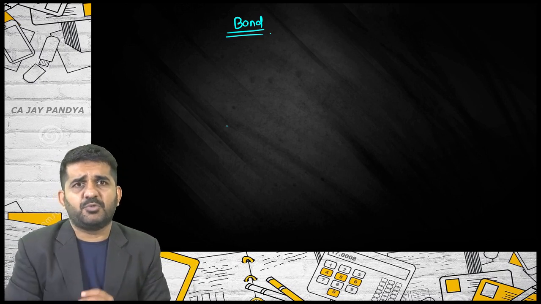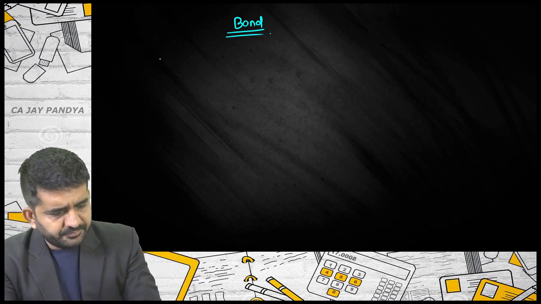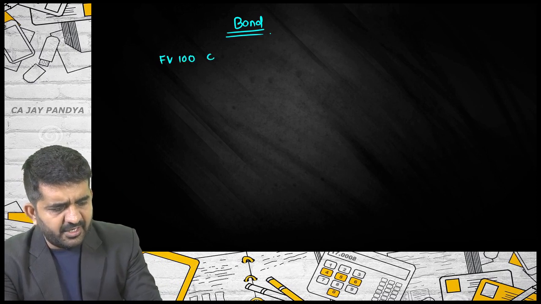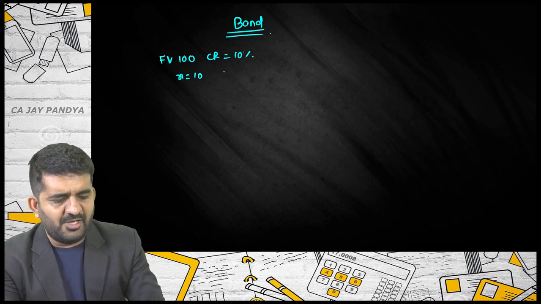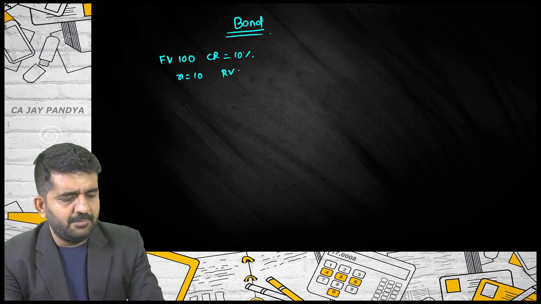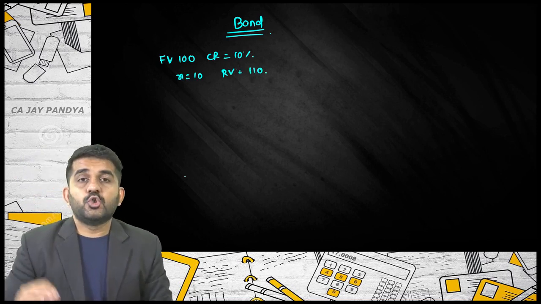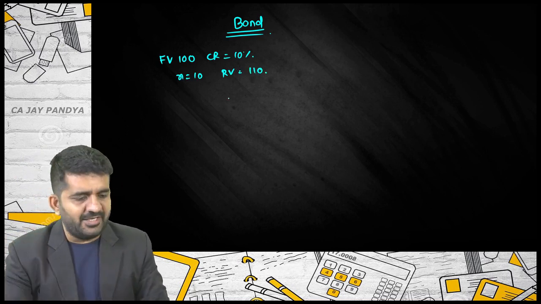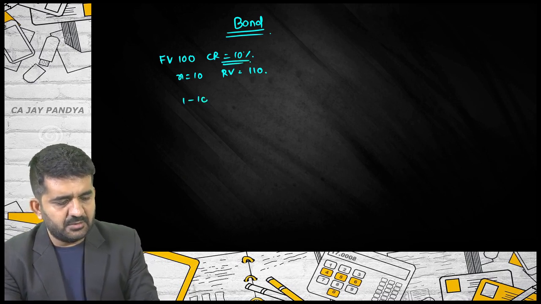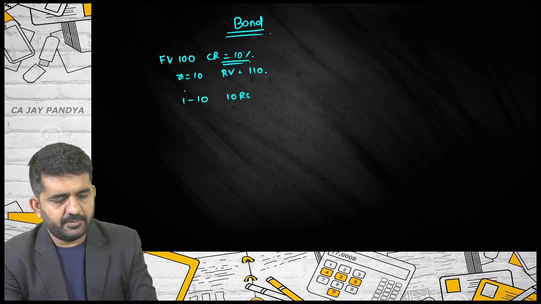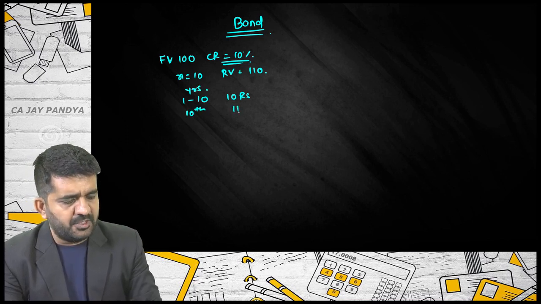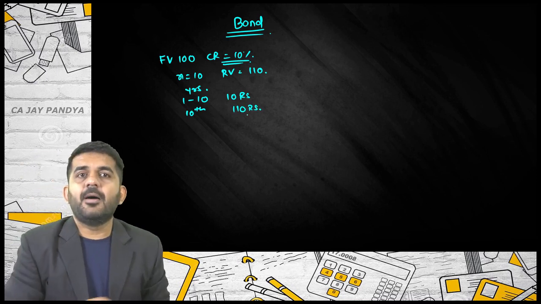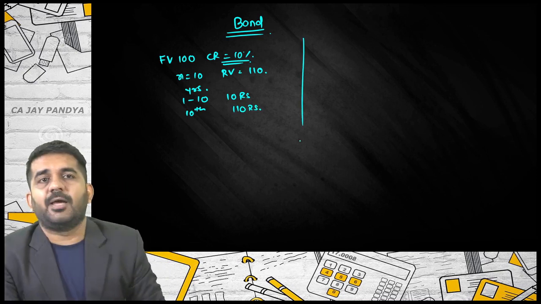There are different types of bonds, like a bond having a face value of 100, coupon rate of 10%, number of years 10, and maturity value or redemption value of 110. So what will be there? For 1 to 10 years, you will be getting 10 rupees. And in the 10th year, instead of 100 rupees, you will be getting 110 rupees back. Is it alright? These are normal types of bond.